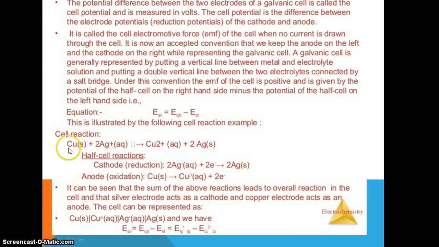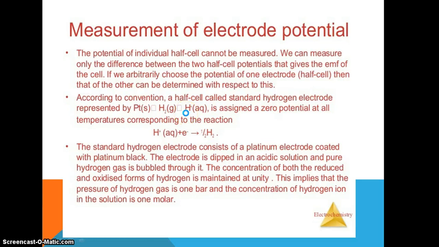For example, if the cell reaction is Cu plus 2Ag+ giving Cu2+ plus 2Ag, the cell setup can be represented as Cu solid, single bar, then its oxidized state Cu2+ aqueous, then a bar, Ag+ aqueous, bar Ag solid. This is the cell setup, and we can find the electrode potential as E cathode minus E anode.